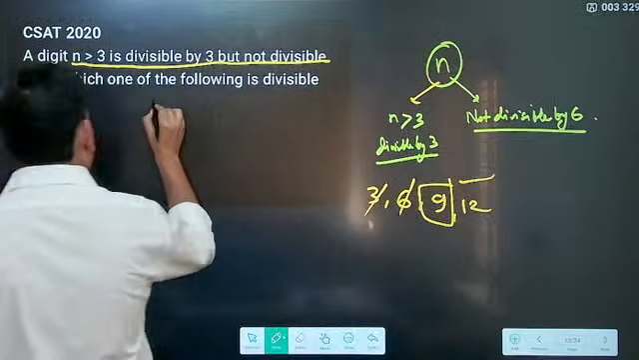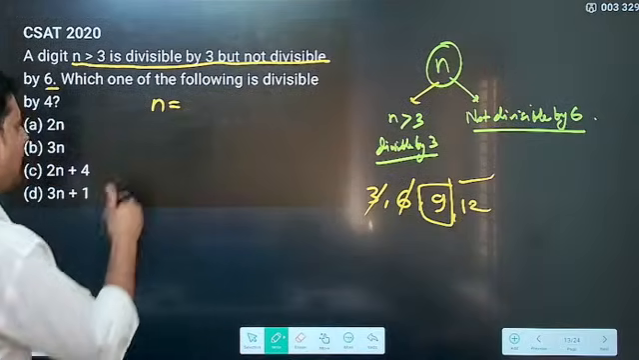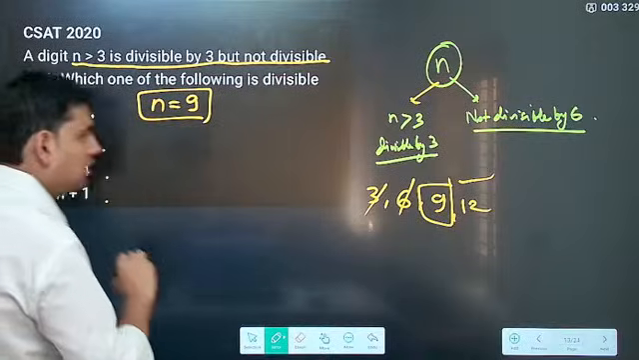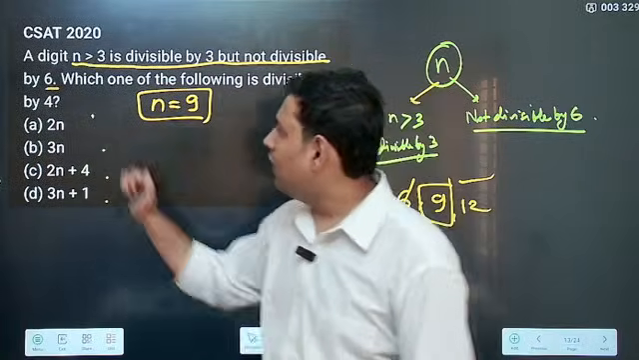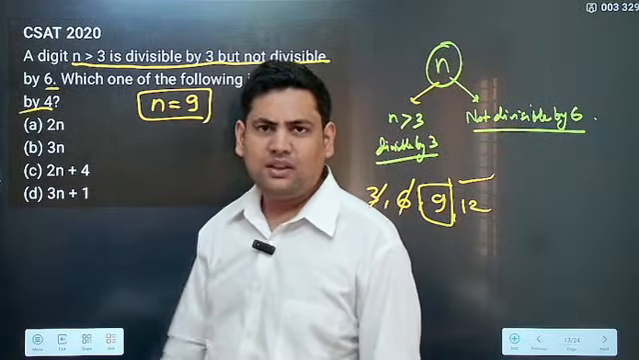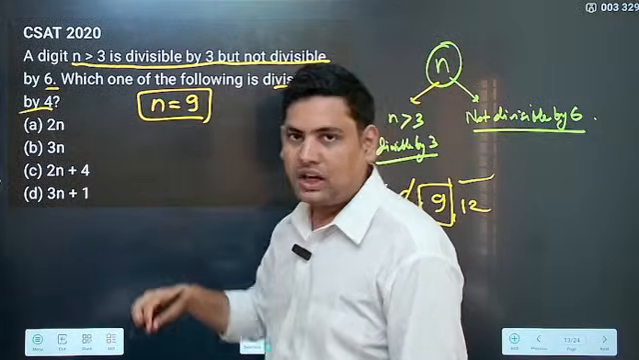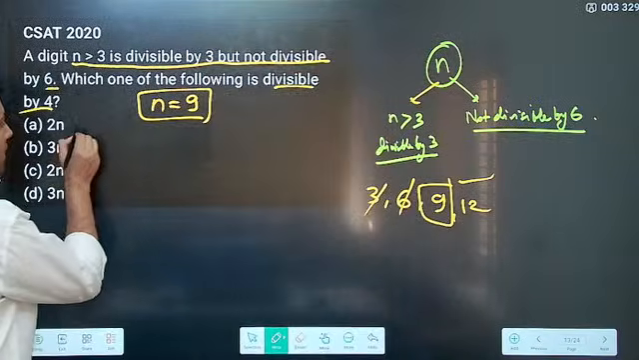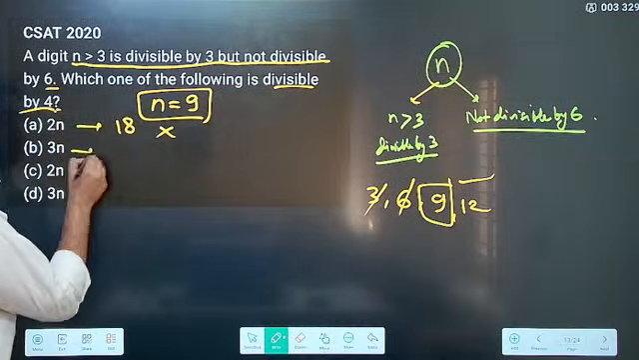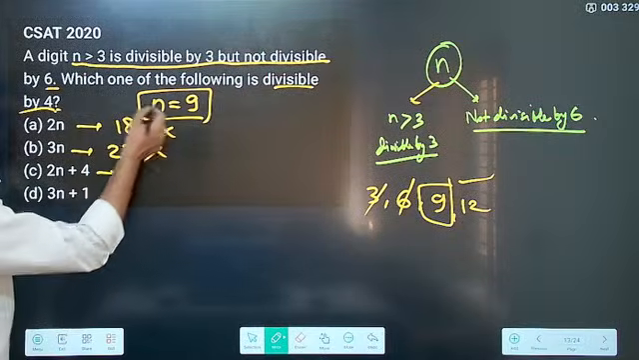So that means because it is a general property, if I take n is equal to 9, it must be followed in all the options as well. Now if n is equal to 9, I have to check which of these will be divisible by 4. I put n equal to 9 here. What I get? 2n is 9 into 2, that is 18. Is it divisible by 4? No. 9 into 3 is 27. Divisible by 4? No. Then 2n plus 4.